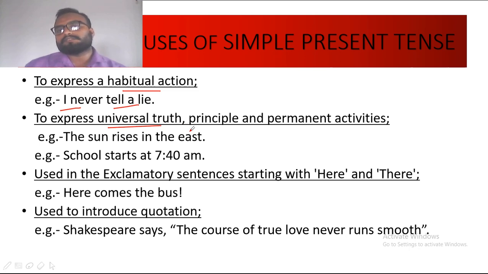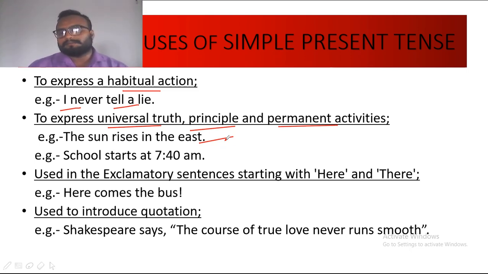So what is universal truth? Any action which is regarded as true everywhere. So that is universal truth. The sun rises in the east. The earth revolves around the sun. These are universal truths. Honesty is the best policy. This is also a universal truth.